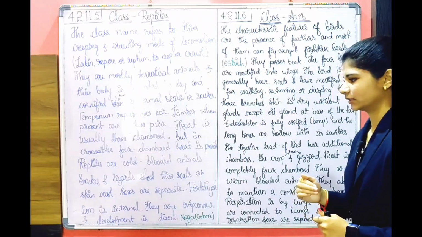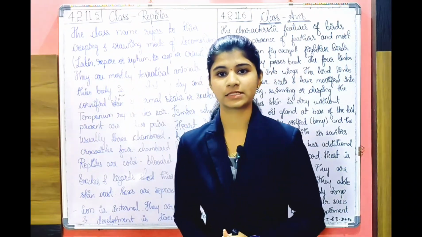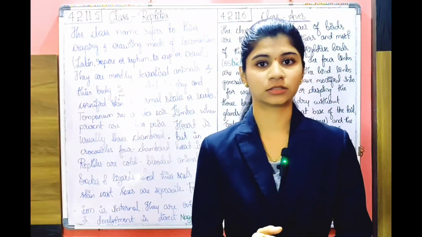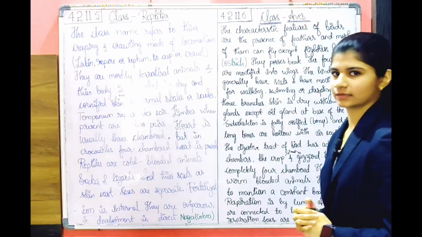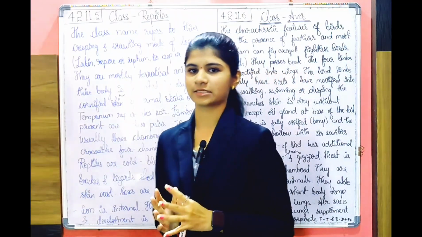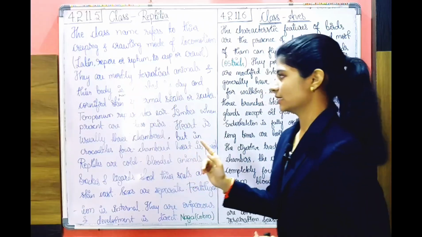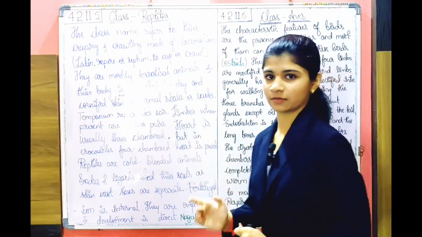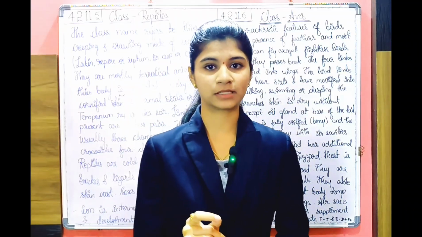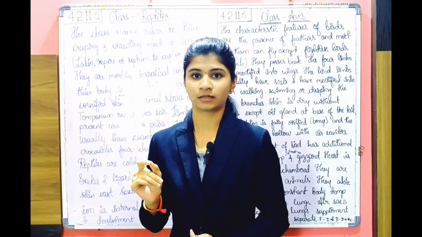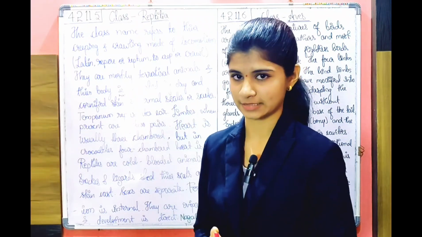Sexes are separate, fertilization is internal. They are oviparous animals. Oviparous means it gives eggs, not a newborn baby. And then development is direct. There are many more examples, dear students, in your NCERT. But after looking at the snake, lizard, creeping and crawling, the best example is Naga, which is commonly known as cobra. So this is the best example for this class Reptilia.